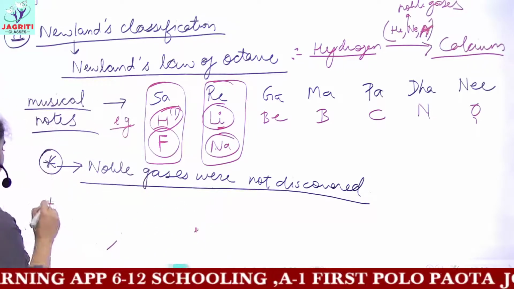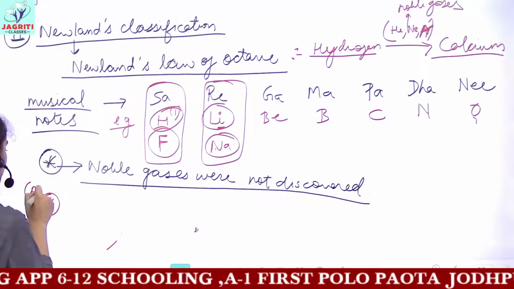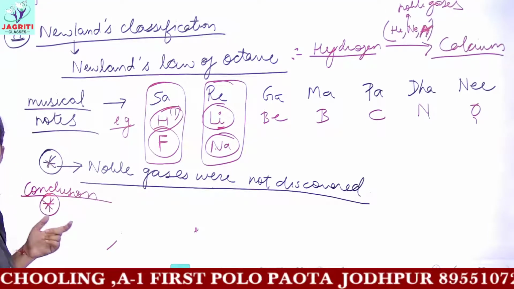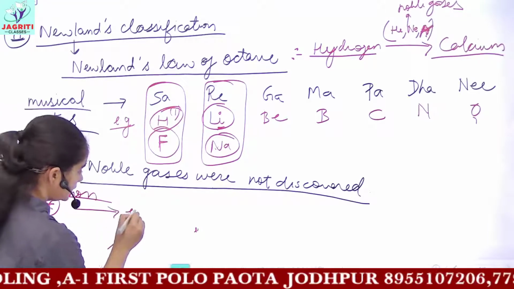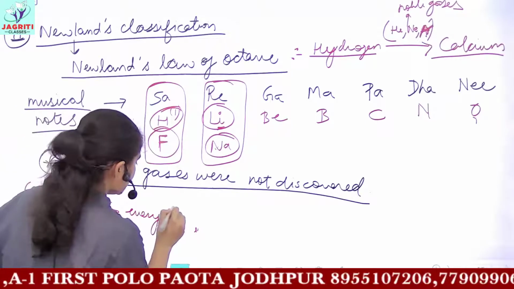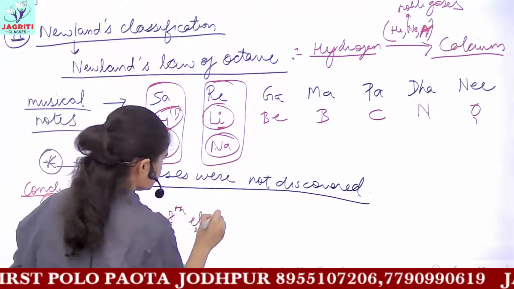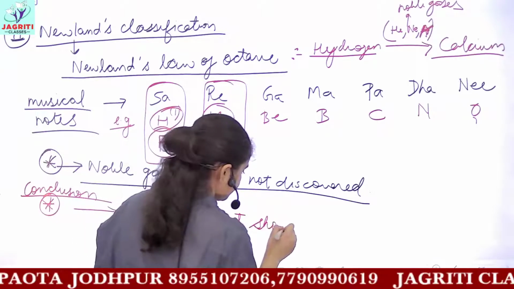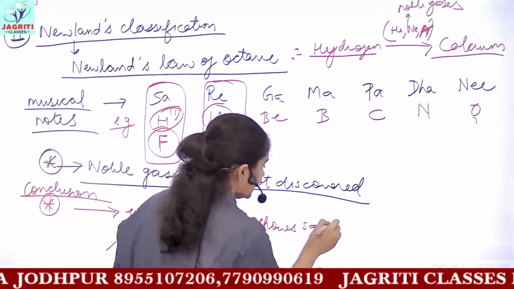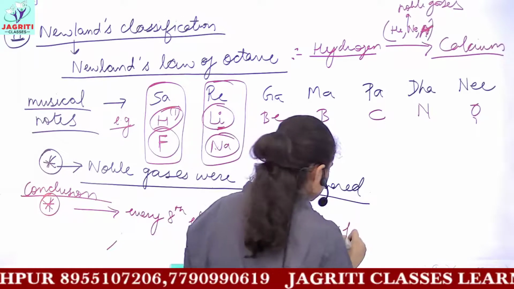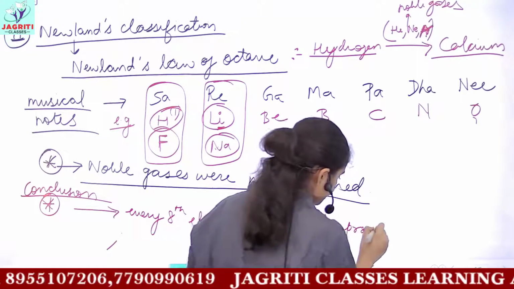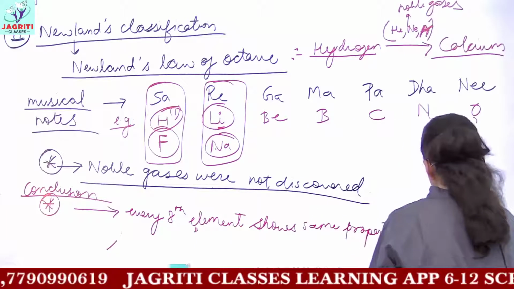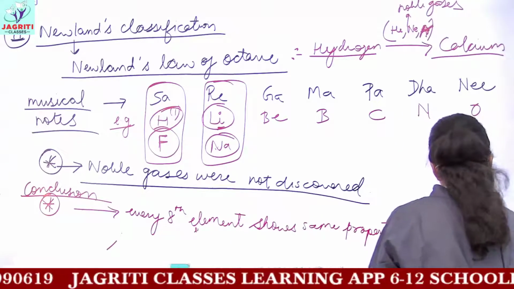So one very important conclusion which you can draw from Newland's classification was that every eighth element shows the same physical and chemical properties as the first element.